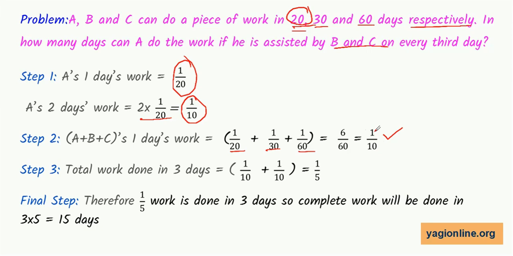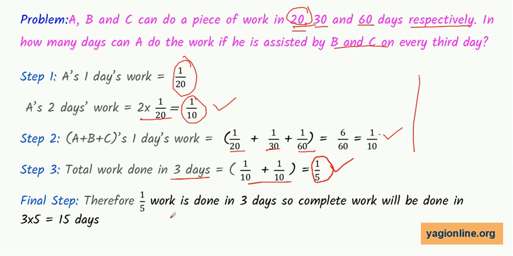So in the first 3 days, the work completed is 1 by 10, that is A's 2 days work, plus 1 by 10, the third day work done by all three of them. That is 1 by 10 plus 1 by 10, that is 1 by 5. So in the first cycle of 3 days, 1/5 of the work will get completed.